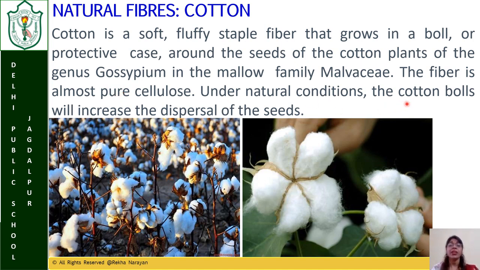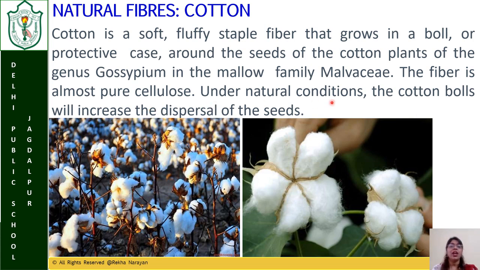This cotton fiber is made up of cellulose. Now here you have to know: cellulose is the basic component of natural fibers. Which natural fibers? Cotton and jute are coming from plants. So the basic component of plant fibers will be cellulose.